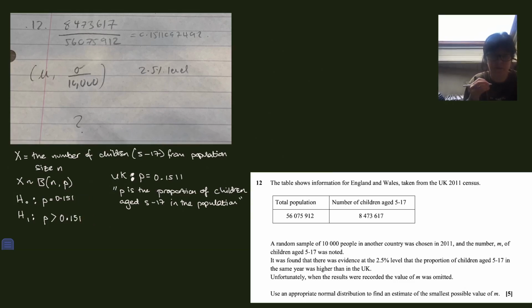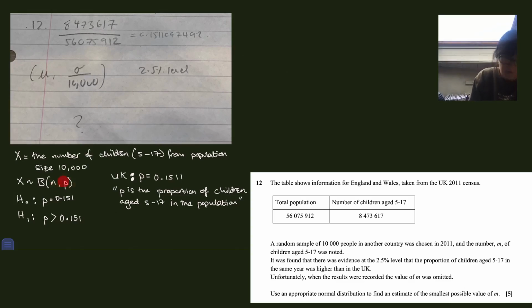Okay, so what do we do next? We've got H0, we've got H1. Now we take our sample that H1 thinks proves them right. So the sample size that we've taken in this case is 10,000. Yeah, the other country, 10,000.